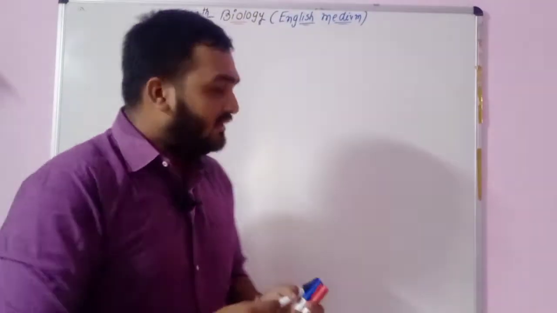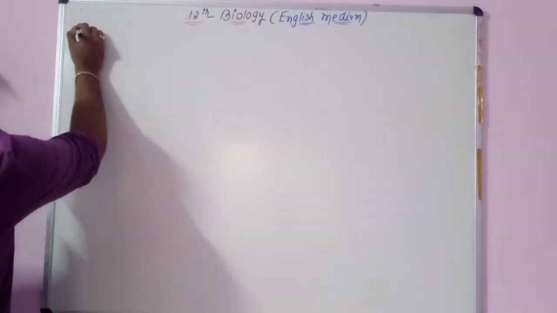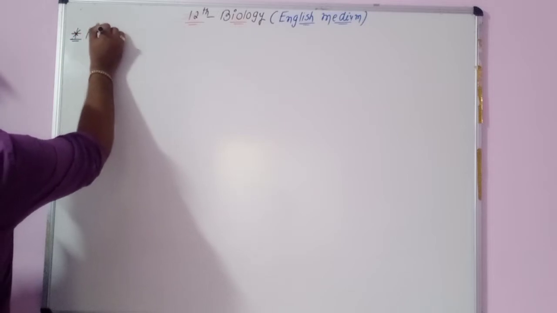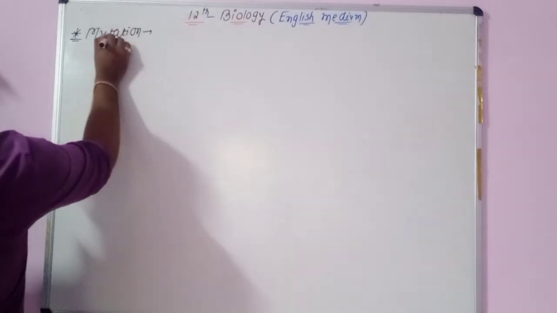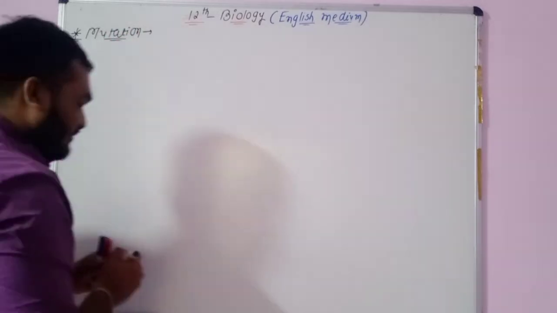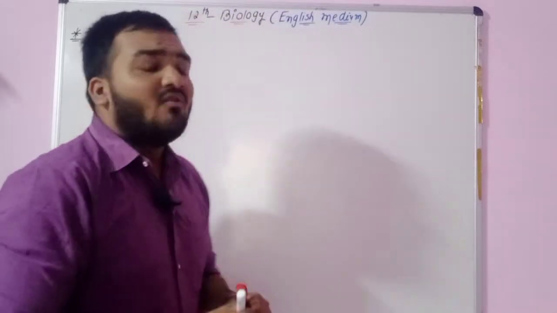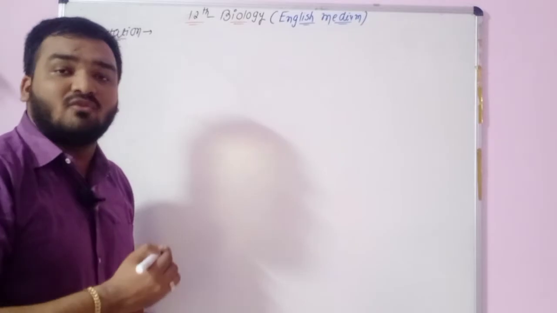See, what is mutation? You know what the meaning of mutation is. Mutation is nothing but one type of change. What is the meaning of change here? Change in the sequence of DNA.